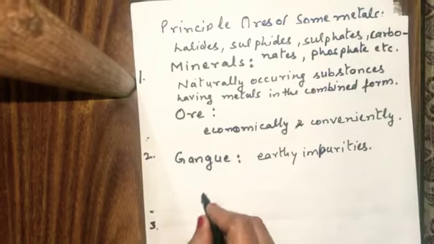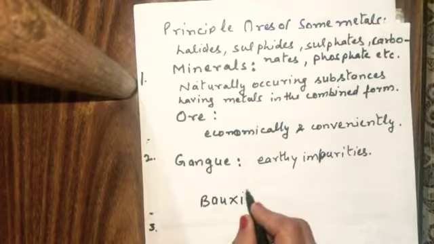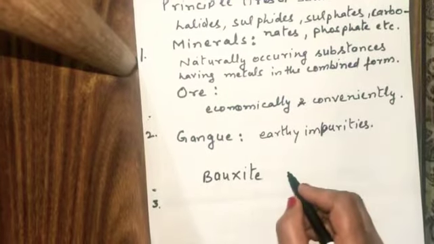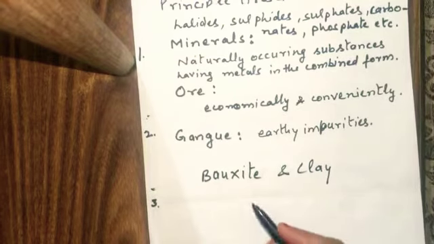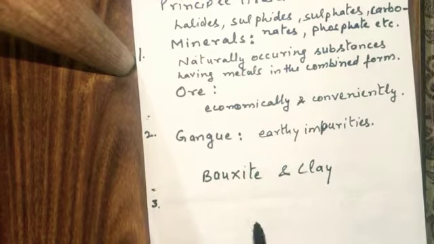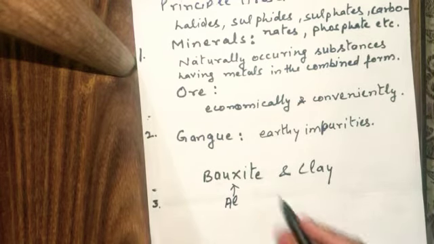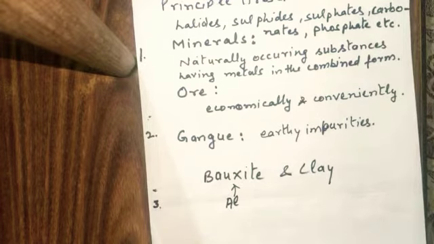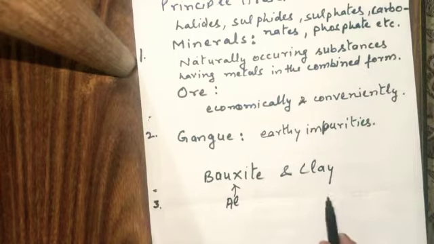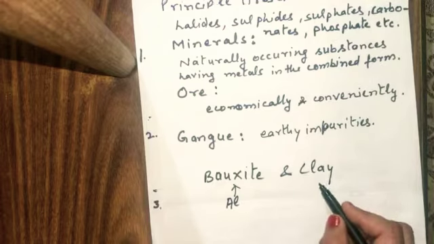Ore of aluminium is bauxite, and bauxite is an ore, and clay, both bauxite and clay are minerals of aluminium, but we extract mostly the aluminium from the bauxite. From where do we extract? From bauxite, and not from the clay, because clay contains a lot of impurities, earthy, siliceous matter, and so we don't get the aluminium in good amount from the clay.